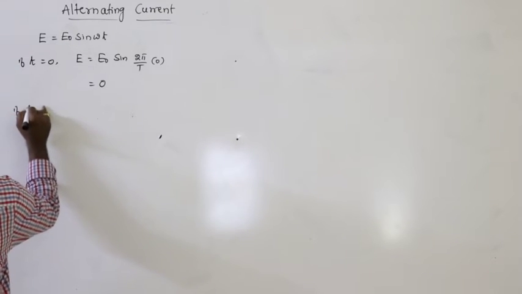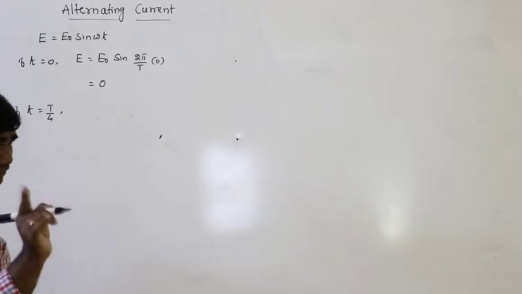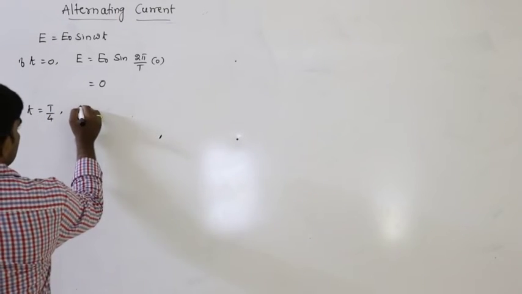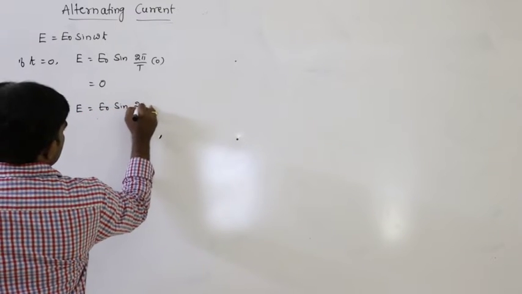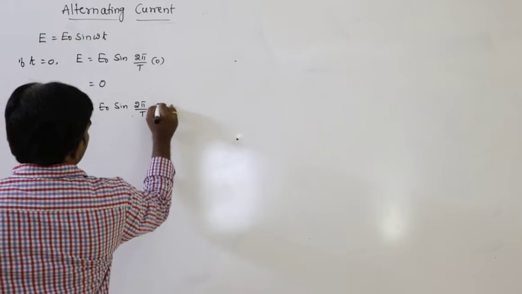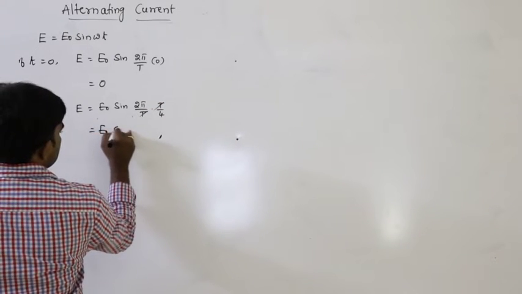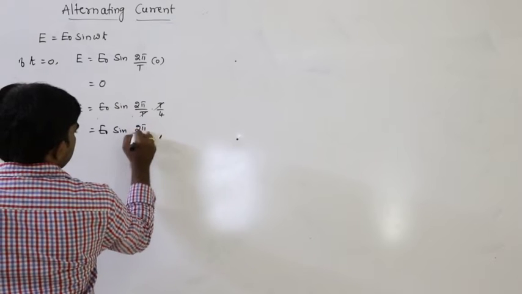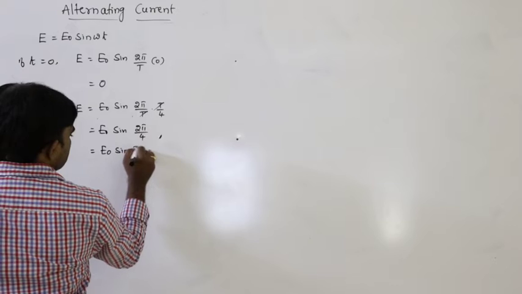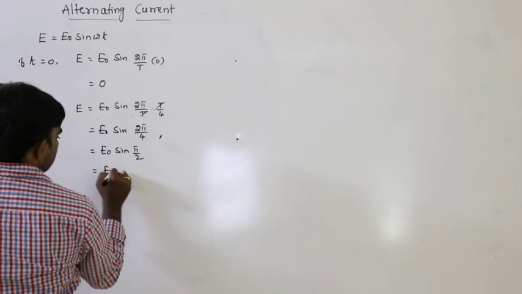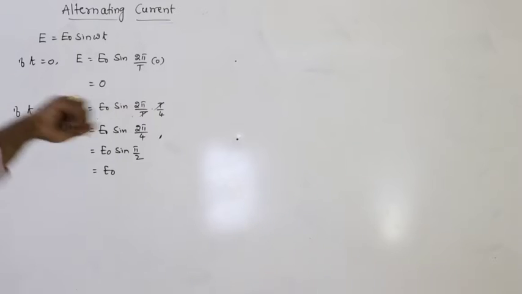Next, if t is equal to T by 4, for one quarter of the cycle, E is equal to E naught sin 2 pi by capital T into T by 4. T gets cancelled. E naught sin of 2 pi by 4, which is E naught sin of pi by 2. Sin pi by 2 is 1.